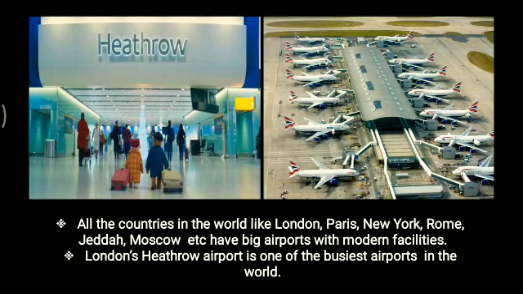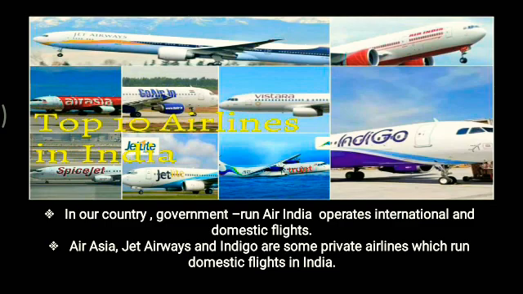Now, if we talk about India, in our country the government runs Air India, and it operates international as well as domestic flights. International means that it connects one country to another country, and domestic means that it connects one state to another state.